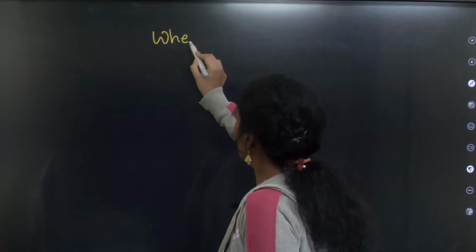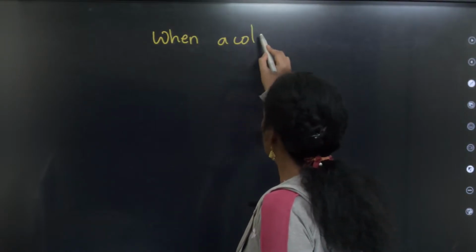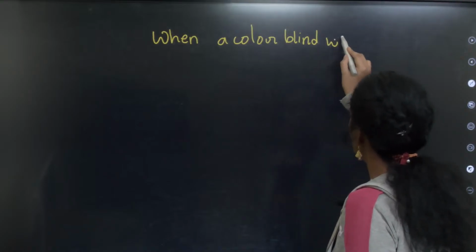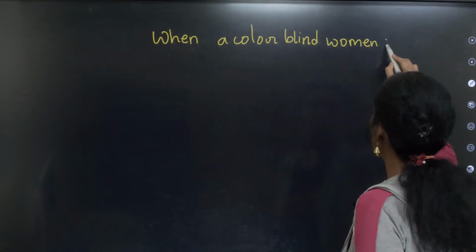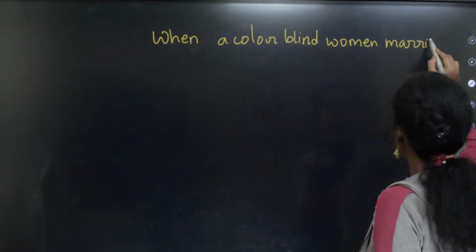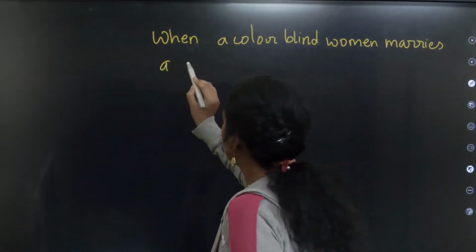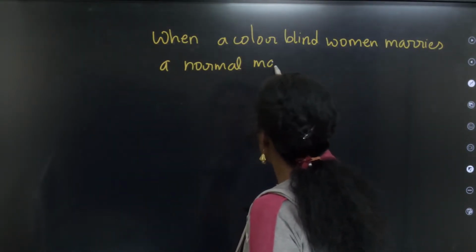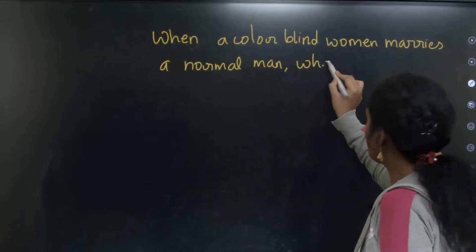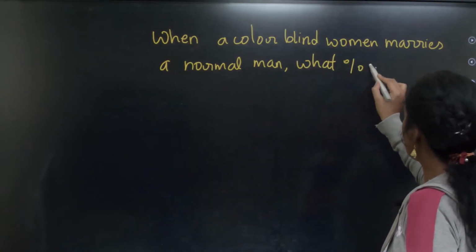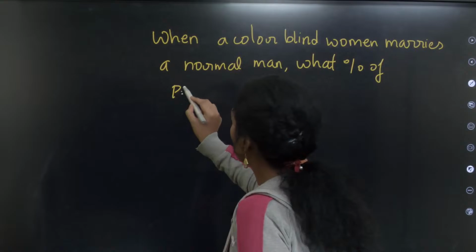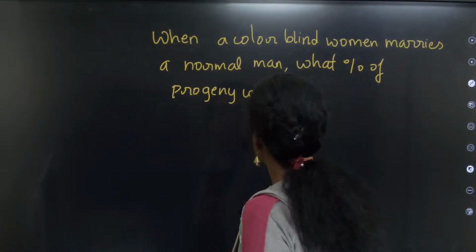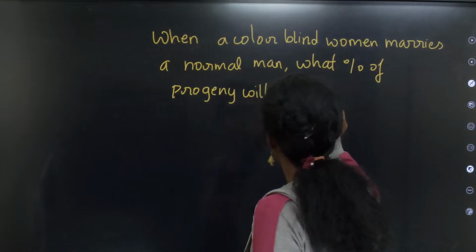I will write the problem. When a colorblind woman, listen to me very carefully, marries a normal man, what percentage of progeny will be normal?